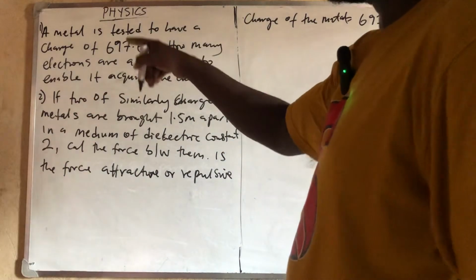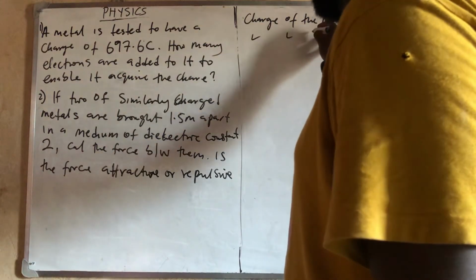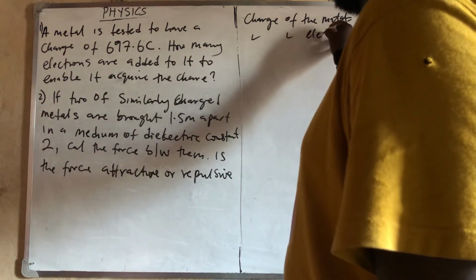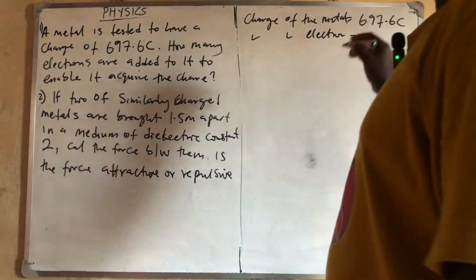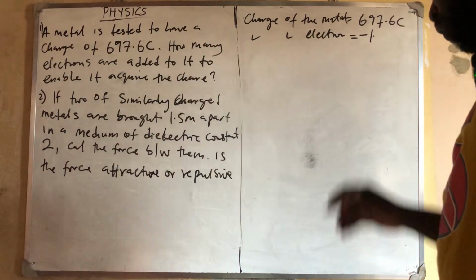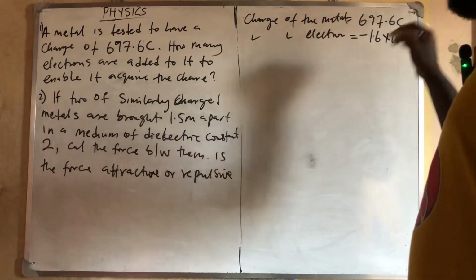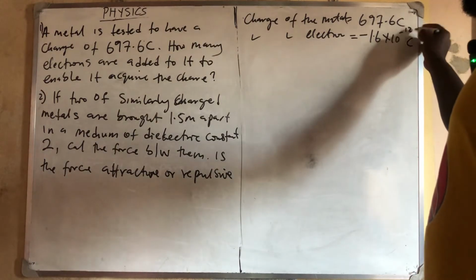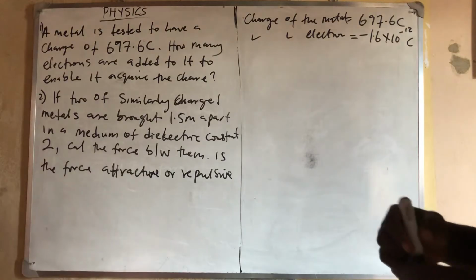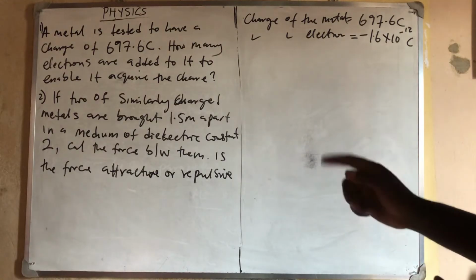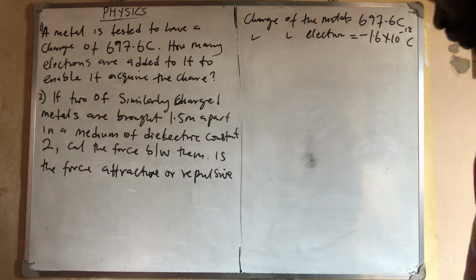Then they ask how many electrons. So let's get the charge of an electron. Charge of an electron is minus 1.6 times 10 raised to power minus 12 Coulomb. And don't forget that this minus is not used in the calculation. The minus is just showing that it is an electron.